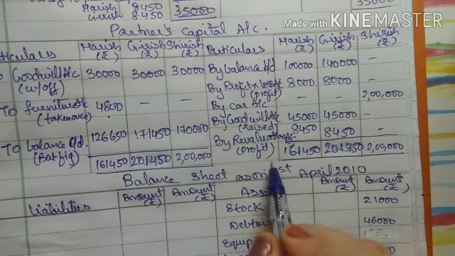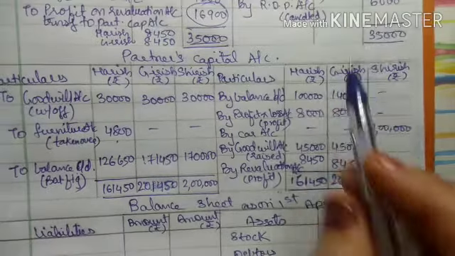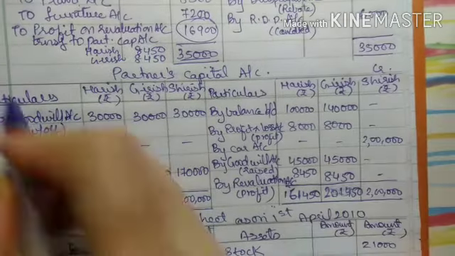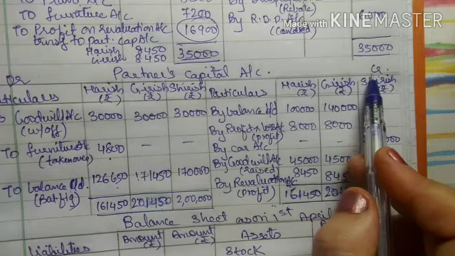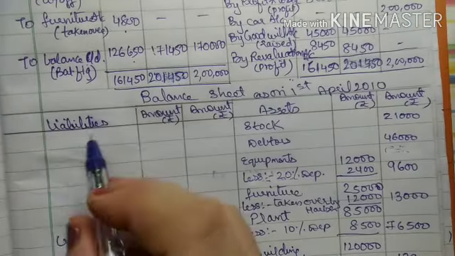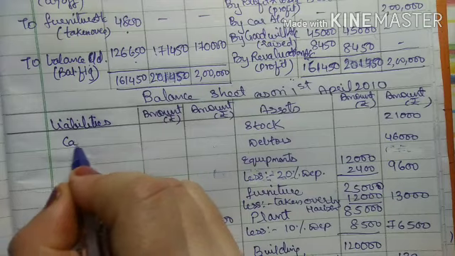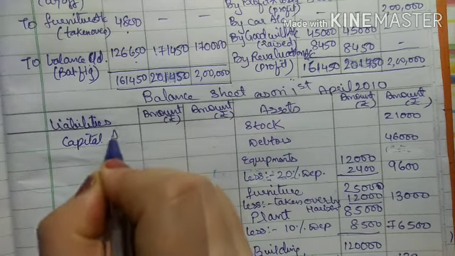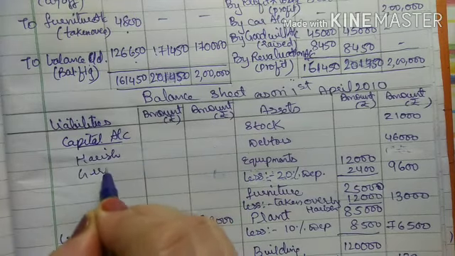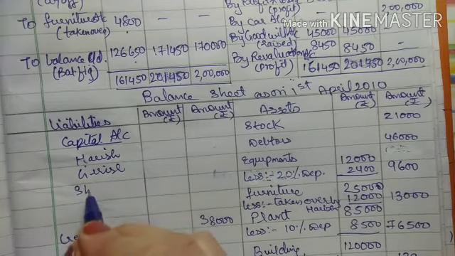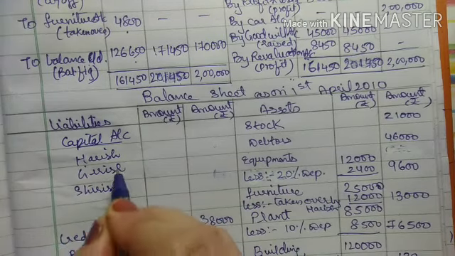So when you bring it down here, which balance is this? This is my partners capital account, credit side, this is debit side. So when you bring it down here, it will be which balance? Credit balance. So credit balance is nothing but liability. So here I will write capital account Harish, Girish and Sirish, right?